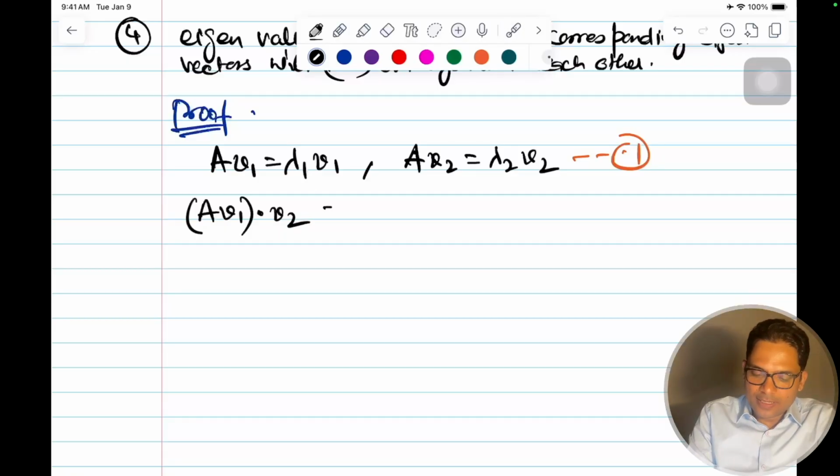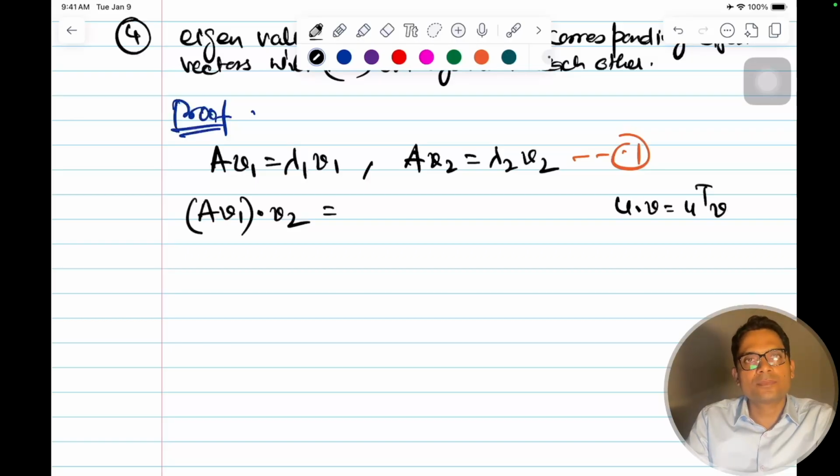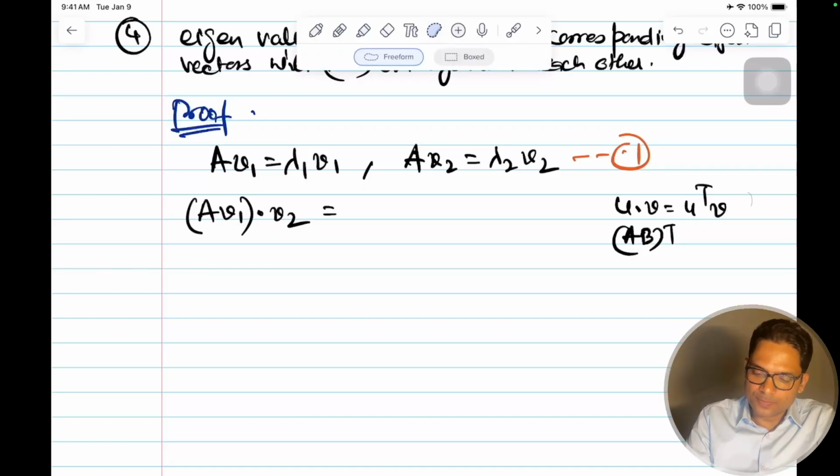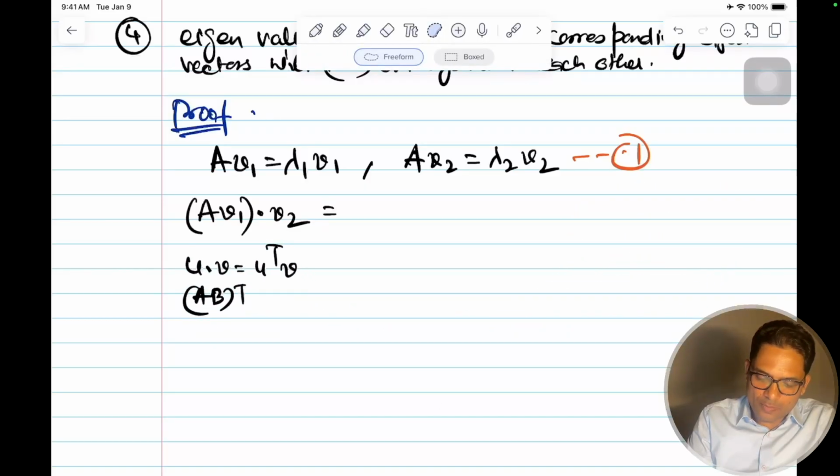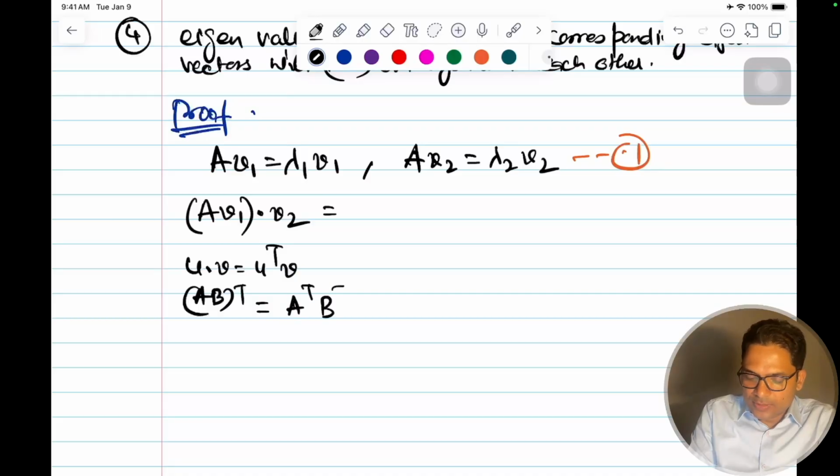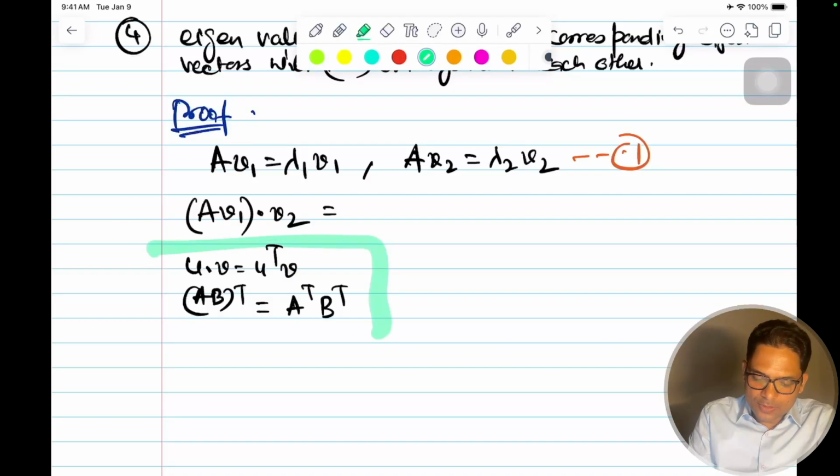We can write the dot product u dot v as u transpose v. We also know that (AB) whole transpose is equal to B transpose A transpose. These are things we know from the past.